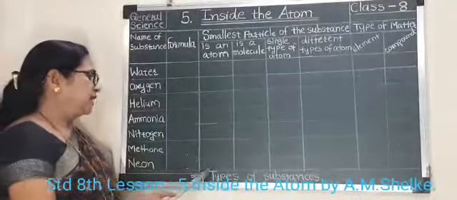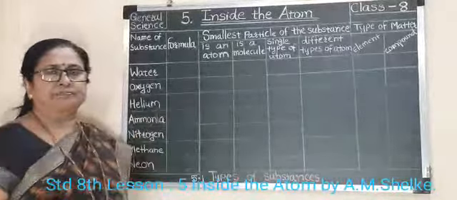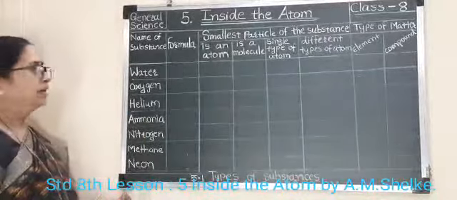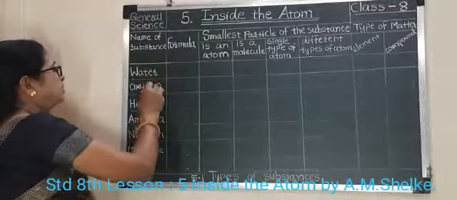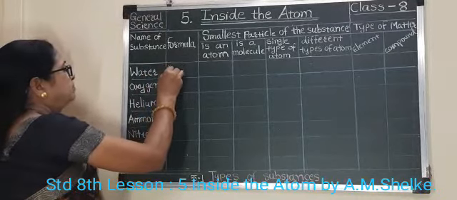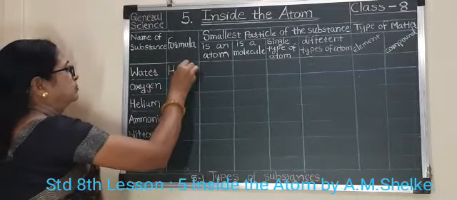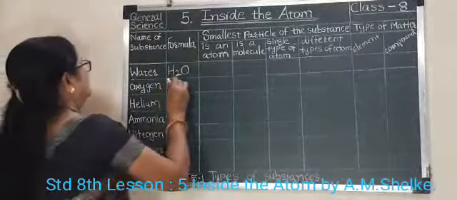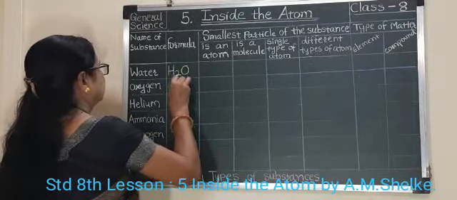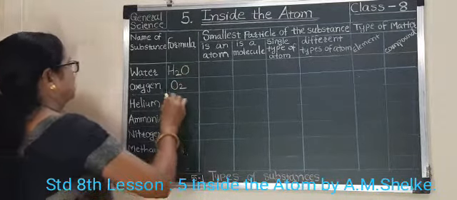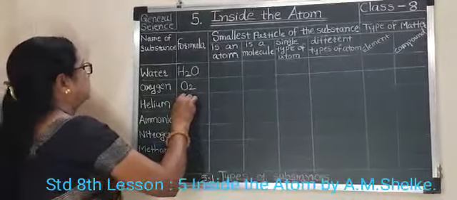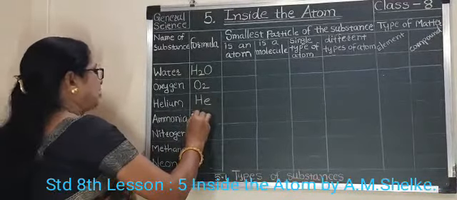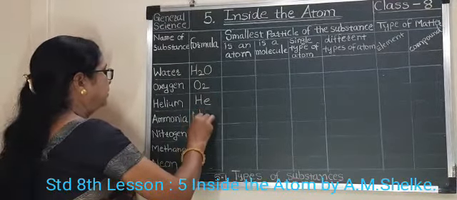Let us see some types of substances from this chart. Here I write some examples of substances. Let us see what is the formula of each substance. The formula of water is H2O. Formula of oxygen is O2. Formula of helium is He. Formula of ammonia is NH3.